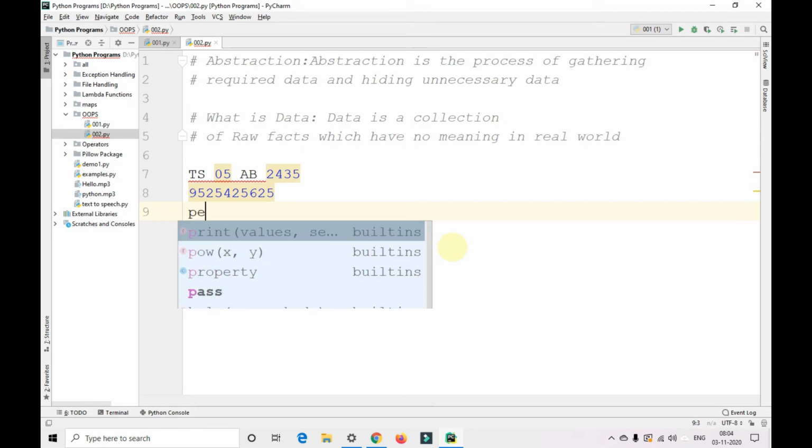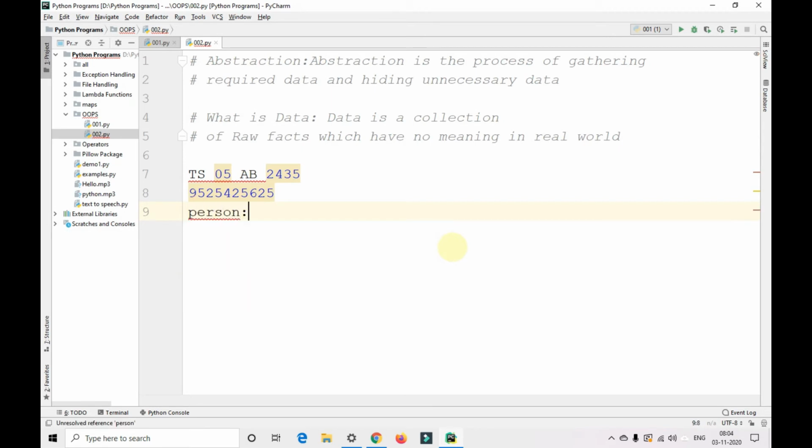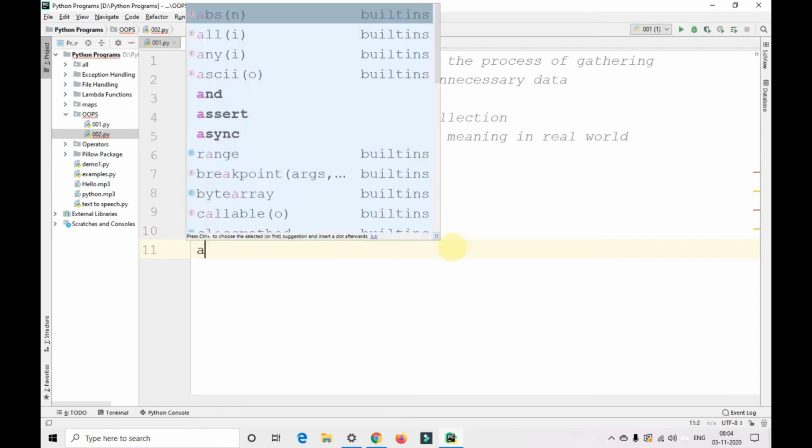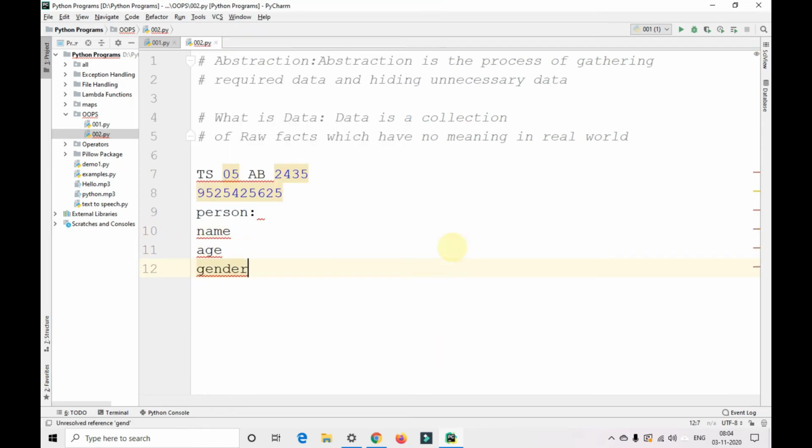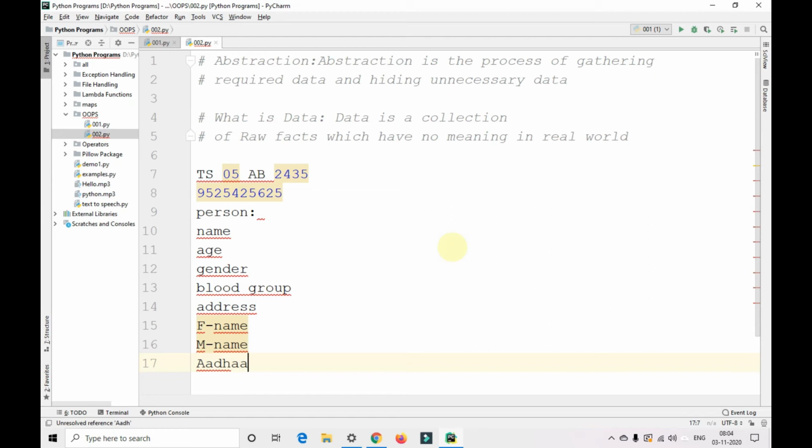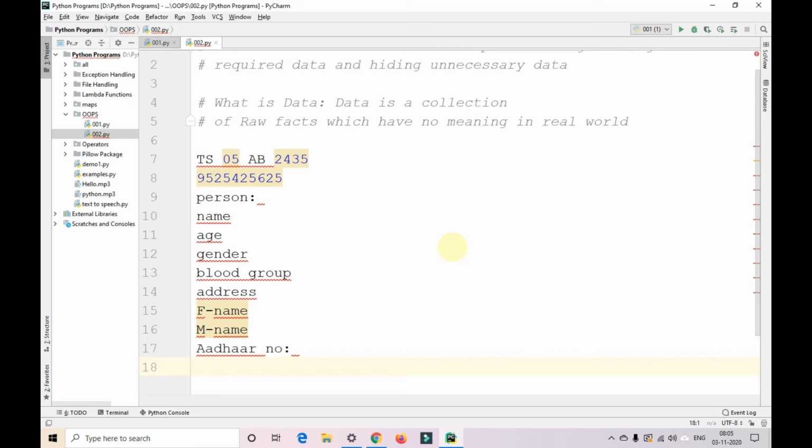For example, if we take a person, he might have a name, age, gender, blood group, address, father's name, mother's name, and so on, Aadhaar number. It might go on. So there is no limit to the data according to a person.